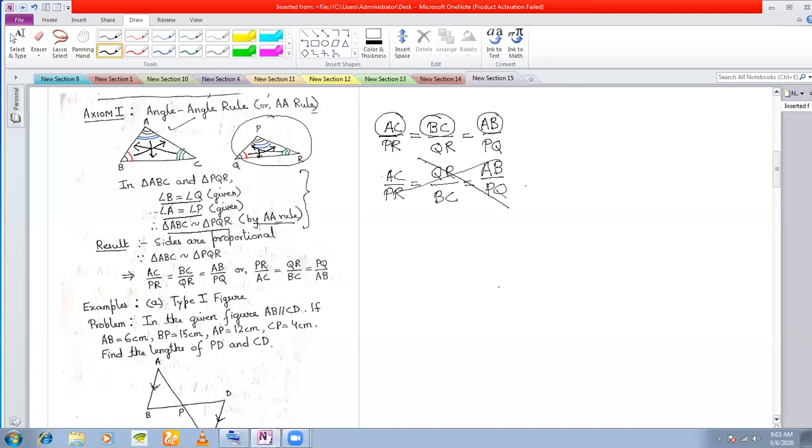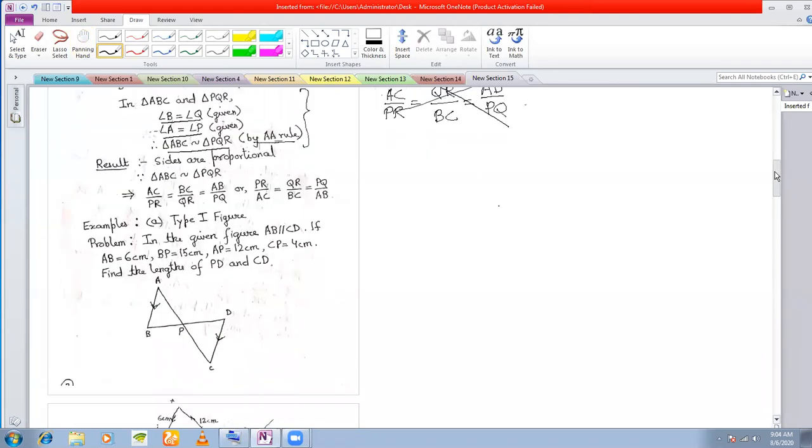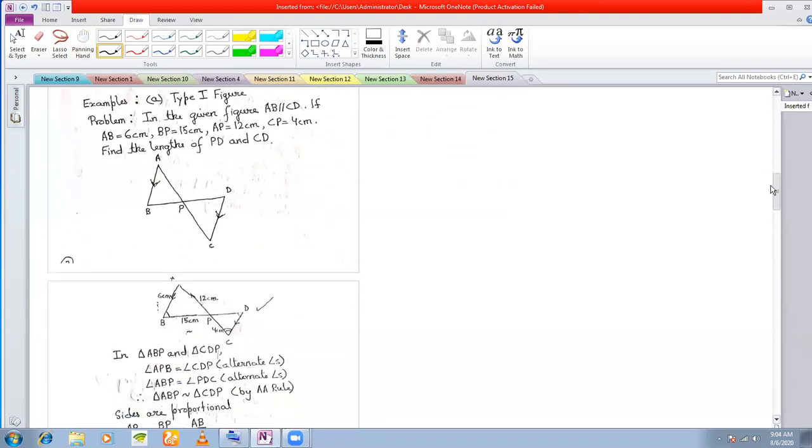Please do not write like this. If you are maintaining one triangle in the numerator, sides of one triangle in the numerator, please maintain it. Okay, so that is how you write the proportional sides. Now let us come to a problem.